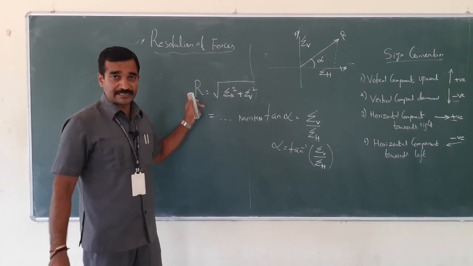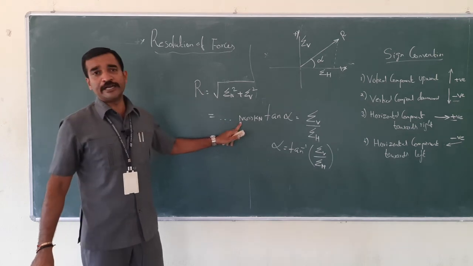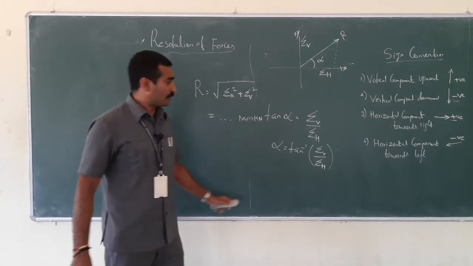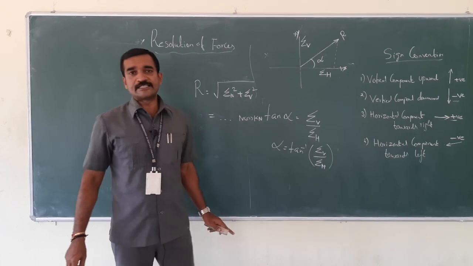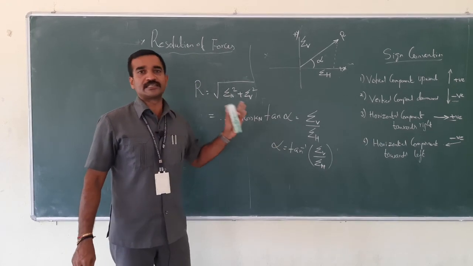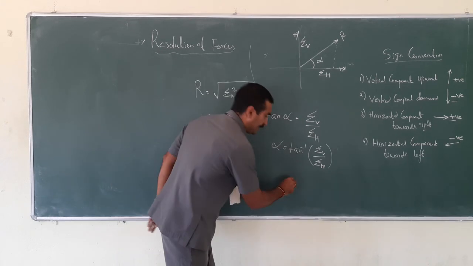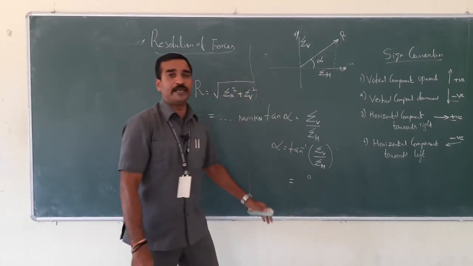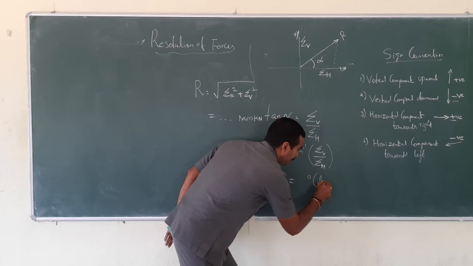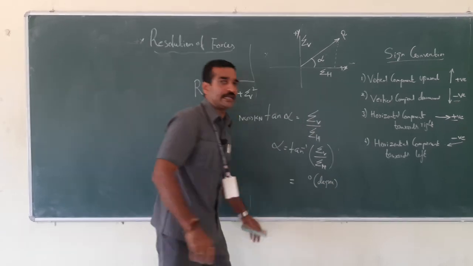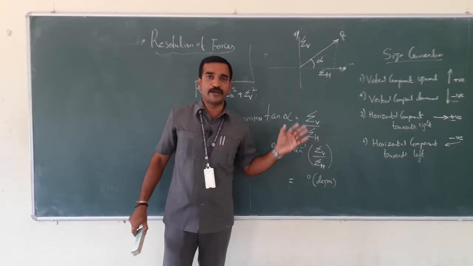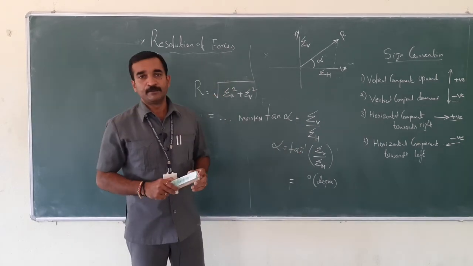The unit of resultant should be either Newton or kilonewton. What about alpha? Alpha is the direction of the resultant or inclination of the resultant, which would be in terms of degree. Always the inclination or the angle should be specified in degree.